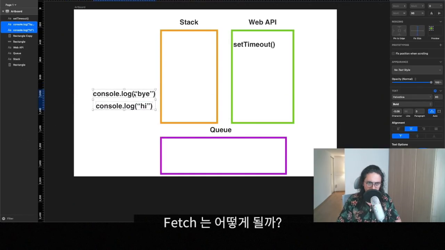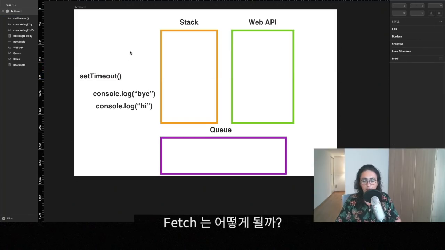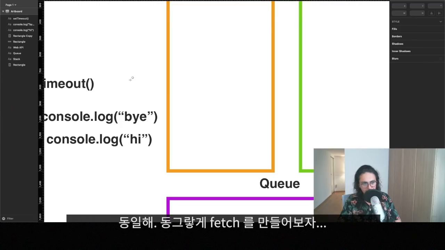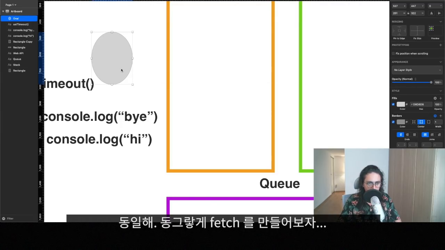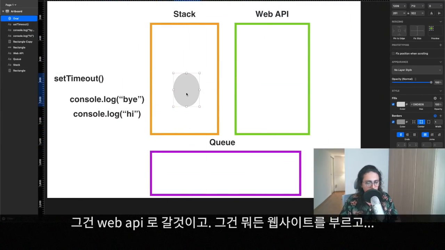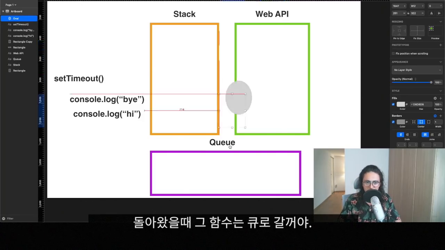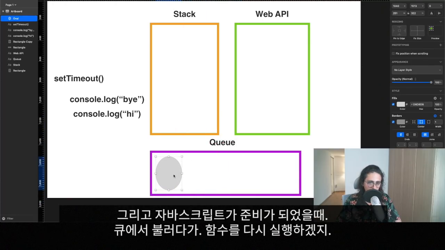Now you can ask me, okay, Nicolas, what about fetch, for example? It will be the same thing. If you fetch something, let's make fetch a circle, a beautiful circle. If you fetch something here, that will go to the web API. The web API is going to call whatever website, and then when it comes back, that function, the callback, whatever that is, is going to go to the queue. And then when JavaScript feels like it's ready, it's going to take that message from the queue and execute the function again.